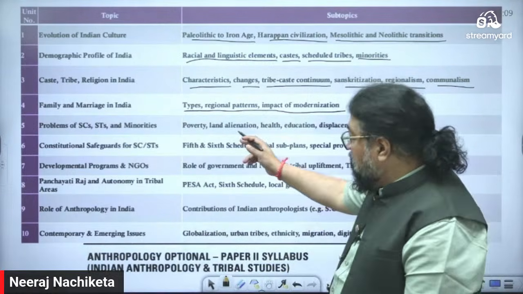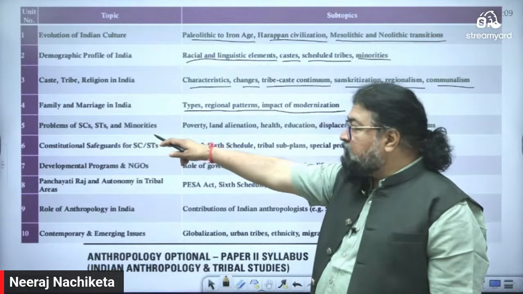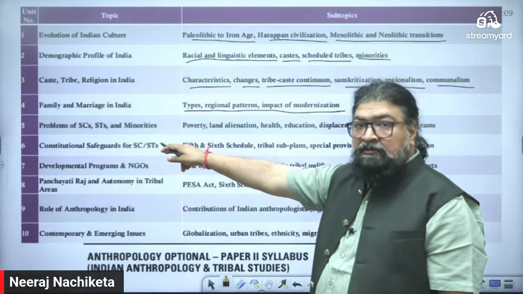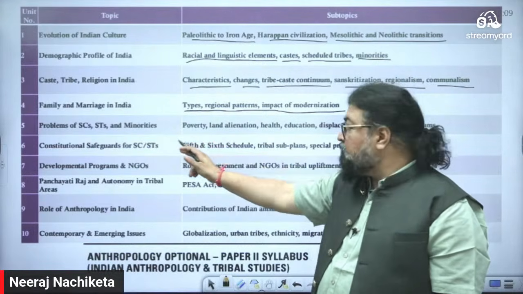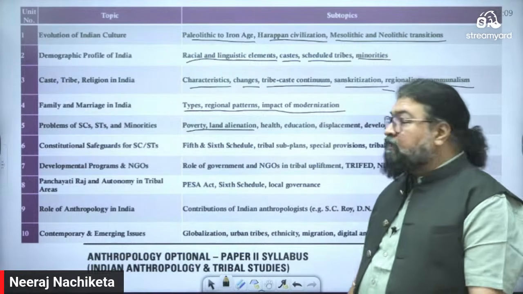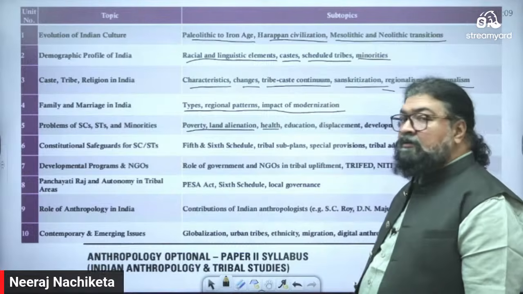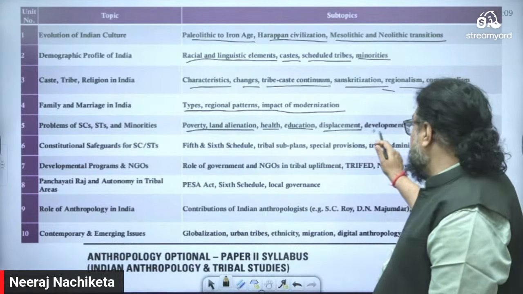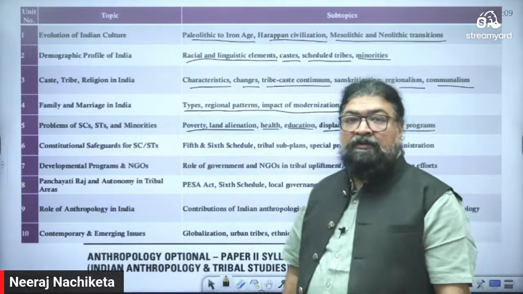Then Paper 2, problems of SC, STs and minorities: scheduled caste, scheduled tribe and minorities problems. So here poverty, land alienation, health issues, education, displacement, development programs. Then we'll also study